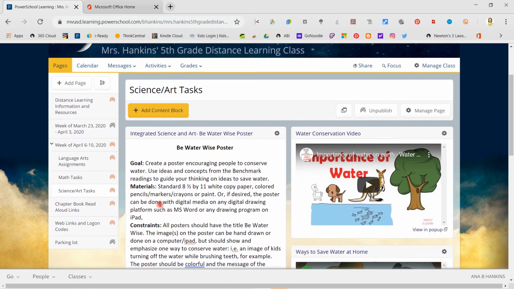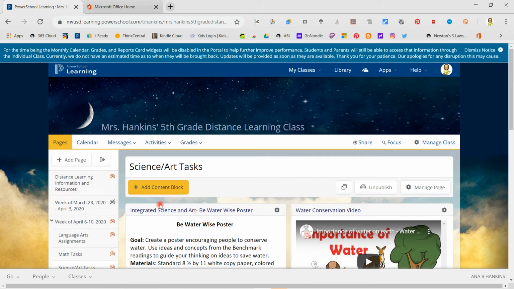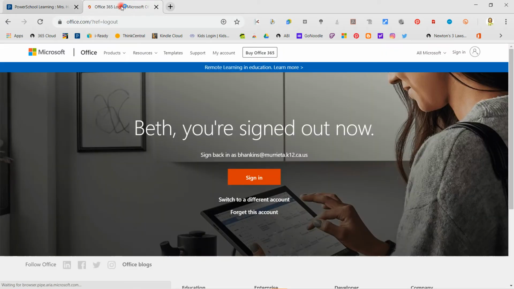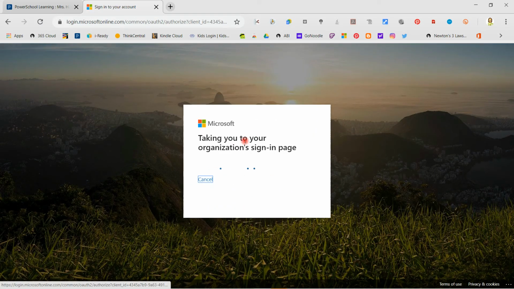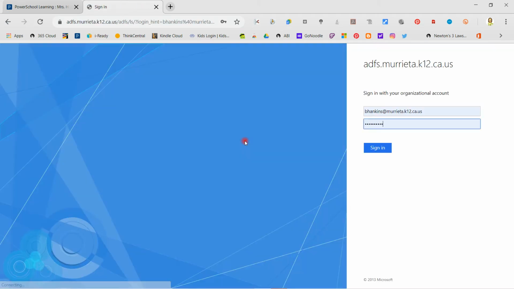Now, Teams. All right, so you log into Teams by going to your Microsoft Office home. Mine signed back out because it had been a few minutes and it logs out by itself, so I have to log back in. Sometimes it's temperamental. There it goes.